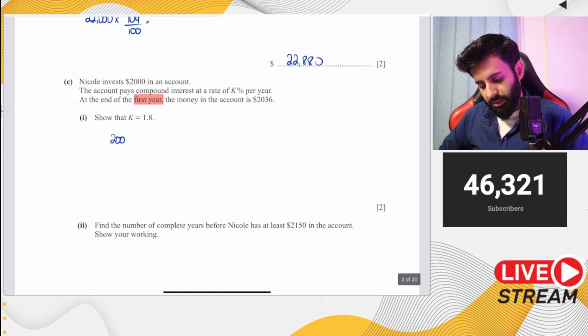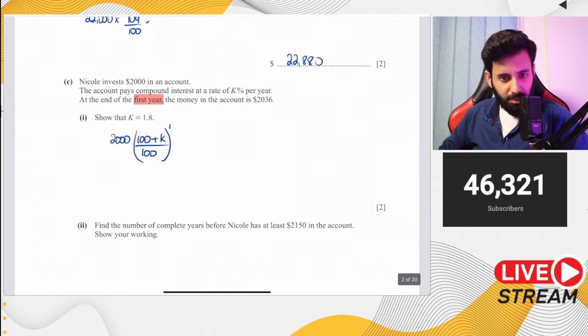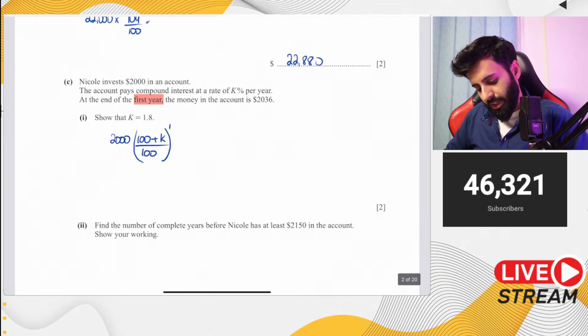So 2000 is the starting value. If you increase it by K%, that means 100 plus K upon 100 to the power of 1. Why? Because we're talking about 1 year. And that is equal to what? That is equal to 2036.